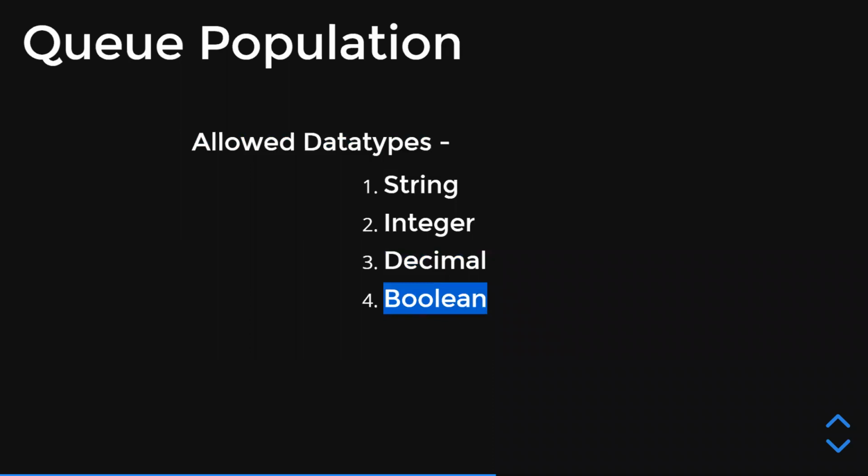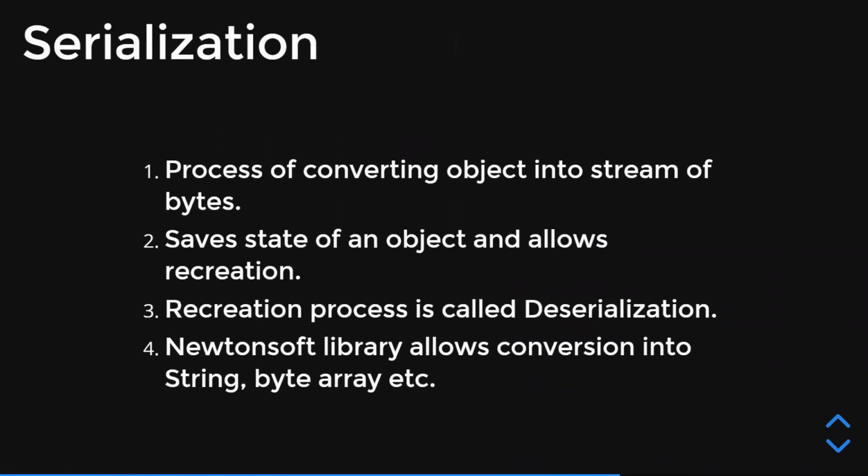The technique that we use is serialization. Serialization allows us to convert an object of any data type into a stream of bytes. It allows us to convert the state of an object, and it also allows us to recreate an object from the converted state.